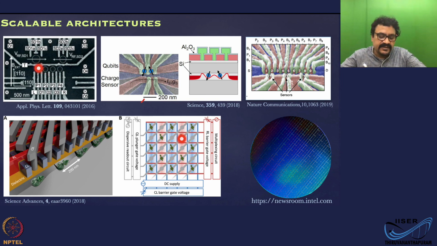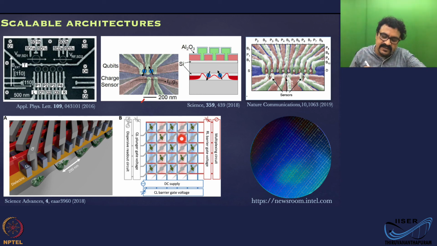So this is a 4 qubit system. There are 2 sensors also here. This is a MOSFET enhancement mode architecture quantum dot, and this is using same design. This is like a 9 qubit register. There are 9 of these qubits here, and there are 3 sensing devices made in silicon.